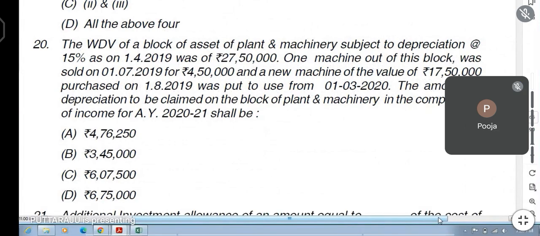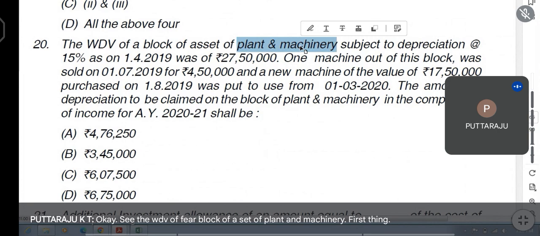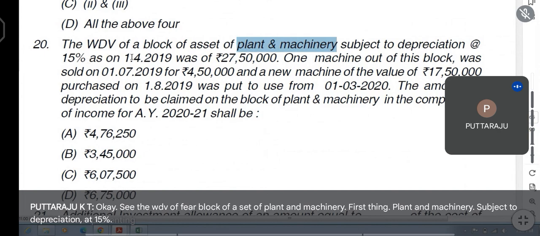Yes, sir. Okay. See, the WDV of a block of asset of plant and machinery, first thing, plant and machinery subject to depreciation at 15%, as on 1/4/2022, was rupees 27,50,000. This is the opening.